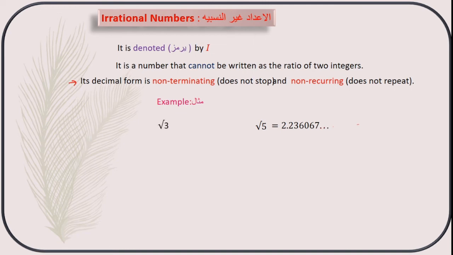Right? Next, another example is root 3. Root 3 can be written as 1.73205 and so on. It does not stop. It goes on to infinity. So this root 3 is also an irrational number. Non-terminating, try to understand, means it will not stop. It goes on after the decimal. And non-recurring means it will not repeat. No number will repeat continuously. So these numbers are called irrational numbers.